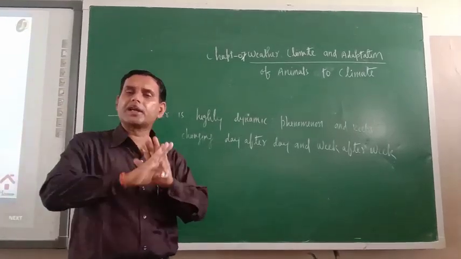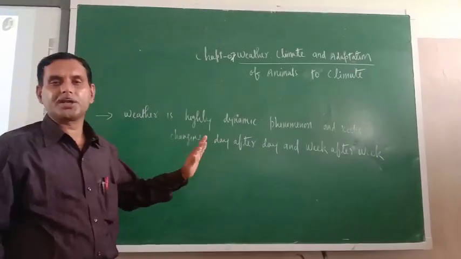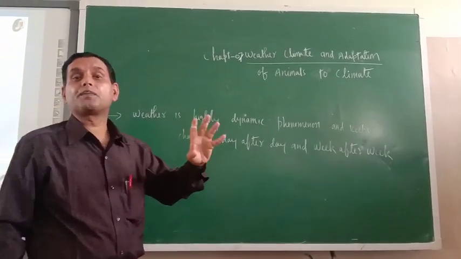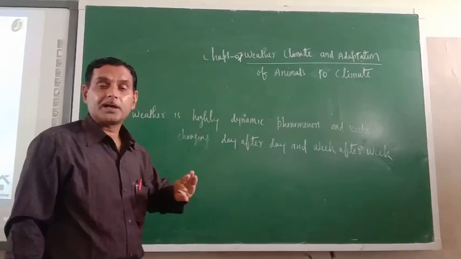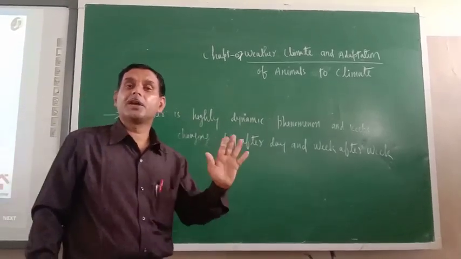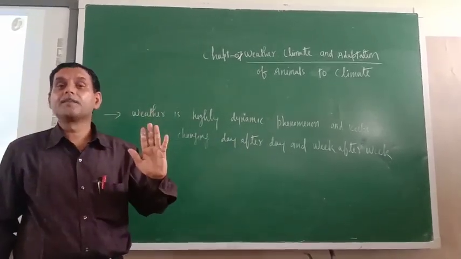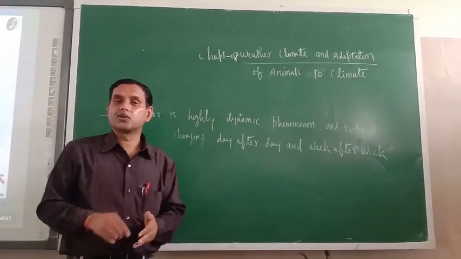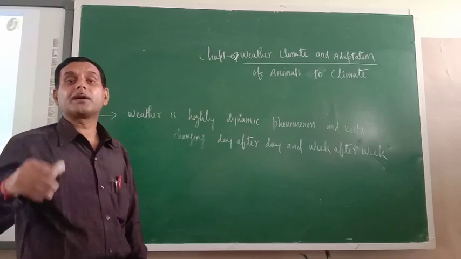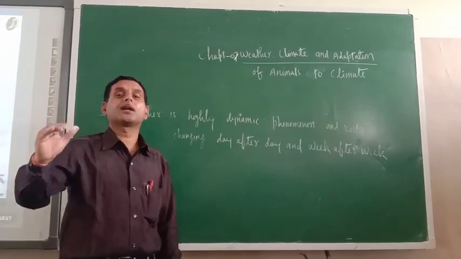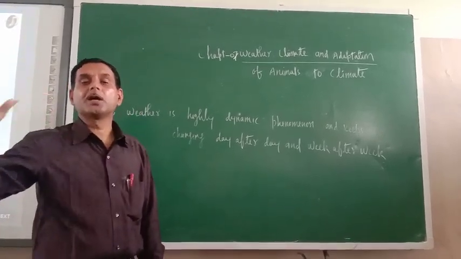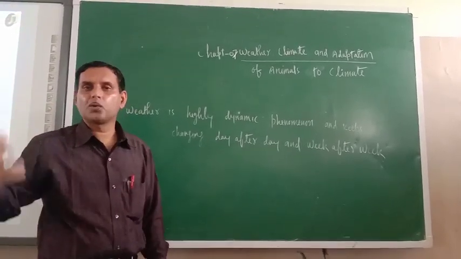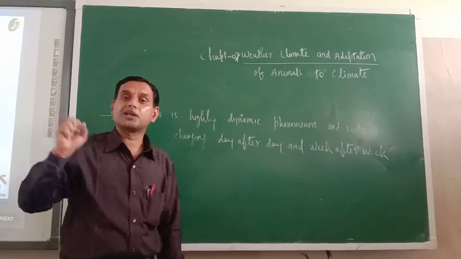And so it keeps on changing day by day or week by week. So we can't predict weather condition, but there is one department in India that forecasts the weather condition well in advance. That department is known as the Meteorological Department of India. They work on the weather conditions only, and on the basis of weather conditions they publish the weather report. So in a weather report, how many things are there?